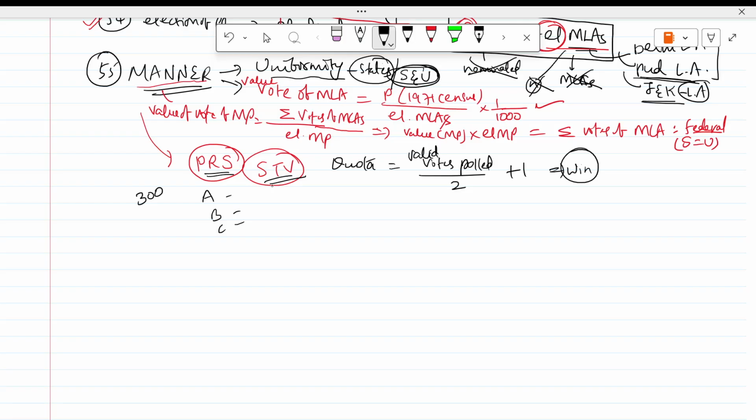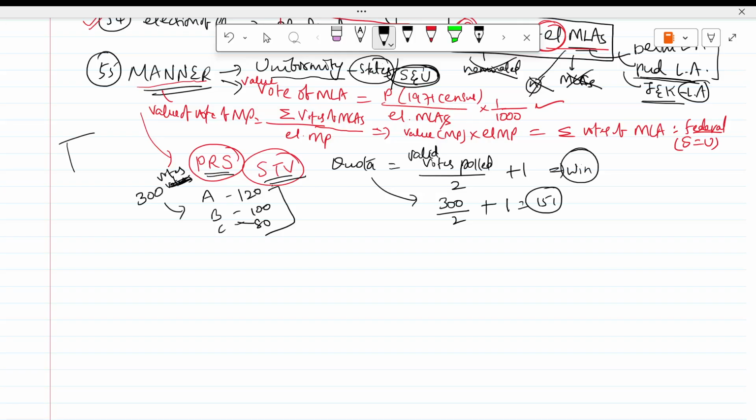There are 300 voters, you said this is the electoral college. These 300 voters voted. Let's say A got 120, B got 100, C got 80 votes. Here, what is the total? You calculate the quota. The total is 300 valid votes. So 300 valid votes divided by 2 plus 1, how much? 151 you should get to win. But here you have counted: there are only 120, 100, and no one got 151.